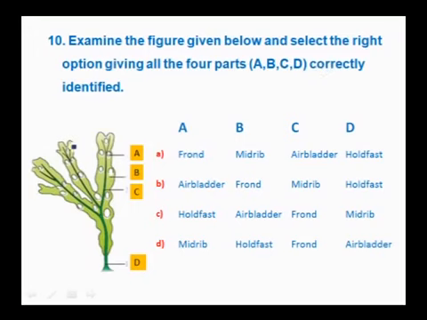See, this is an NCERT textbook diagram where we have to label what is A, B, C and D. This is the example where you can see these are the air bladders. So A is an air bladder.